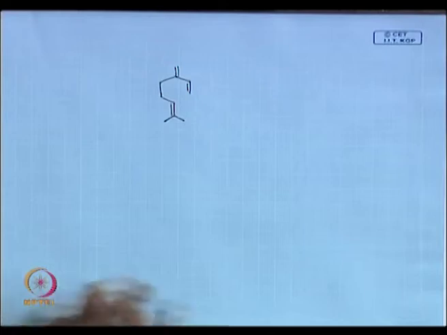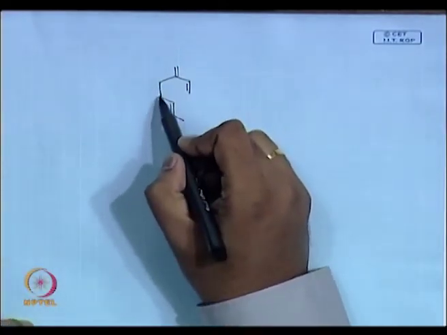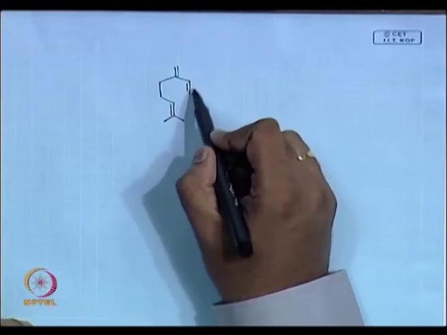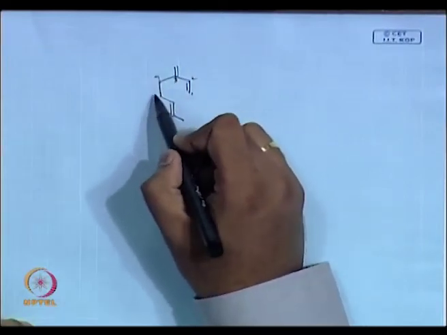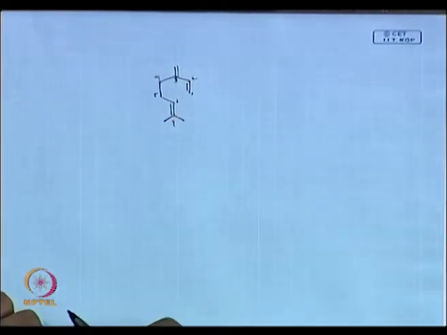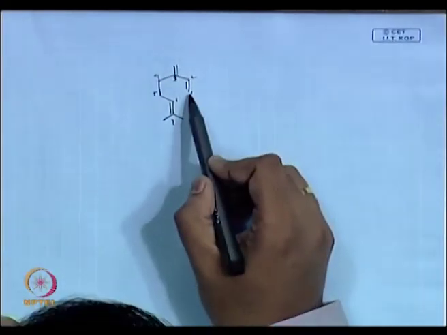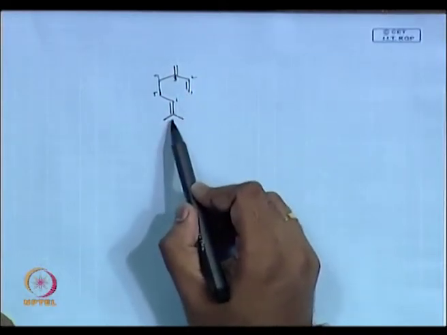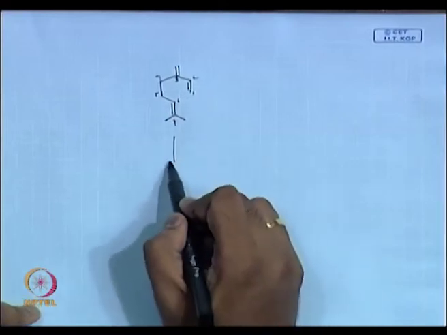It is very hard, no? Because 1, 2, 3, 4, 5, 6, if I just number like this, there is no chance of 1,5. You have a chance of making 1,6 with a cyclopropyl radical, right? So, if I photolyze this, what happens?